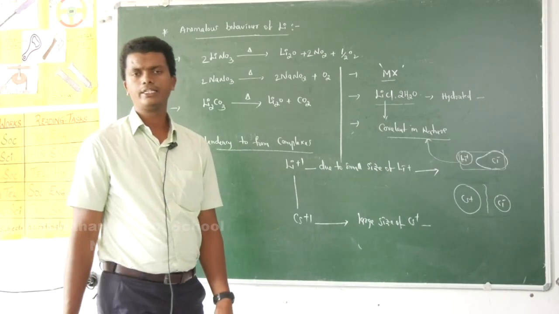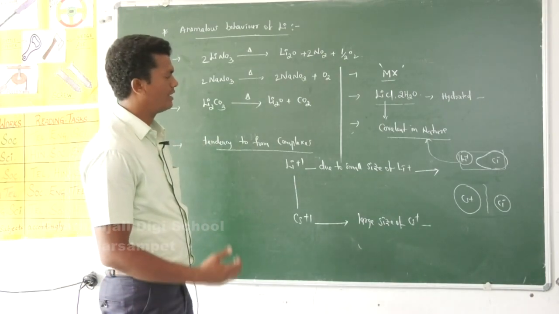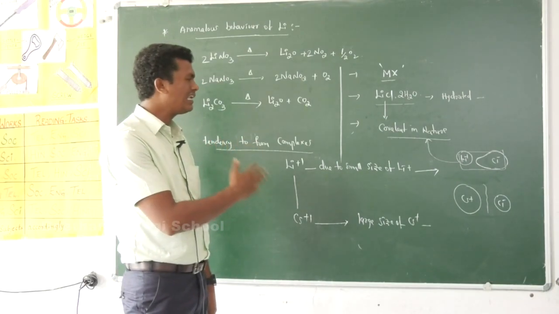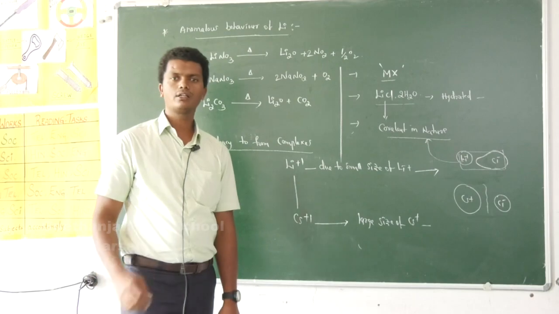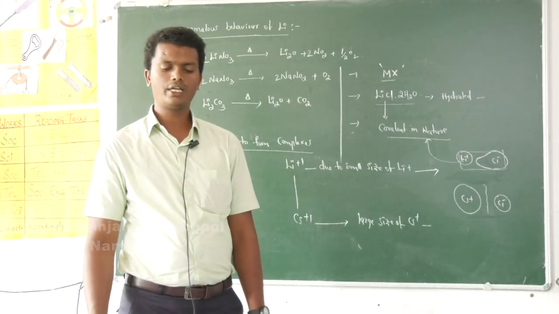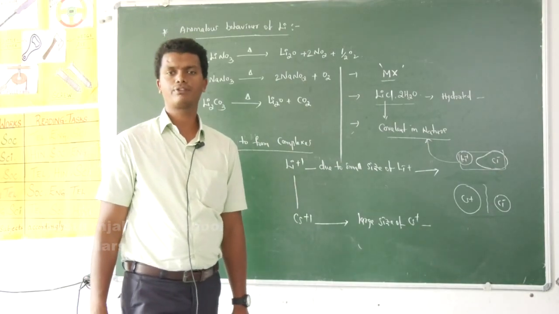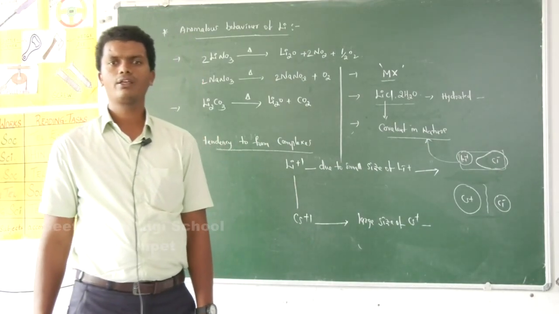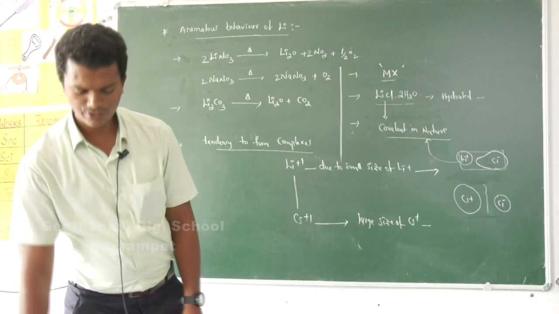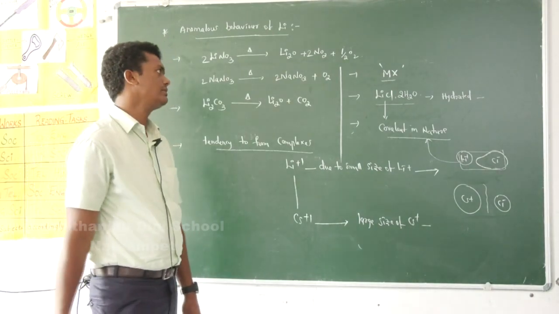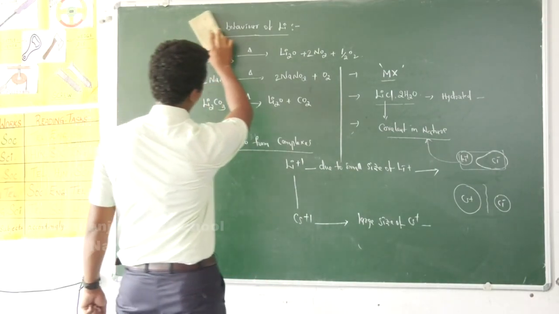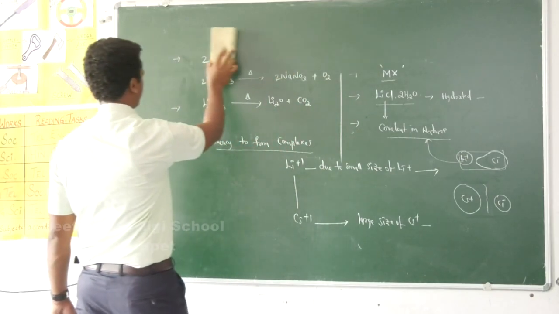Due to its small size, it has high ionization potential and less electropositivity. In this way, lithium expresses different properties from the rest of the alkali metals, and all those properties are called anomalous properties or abnormal properties.